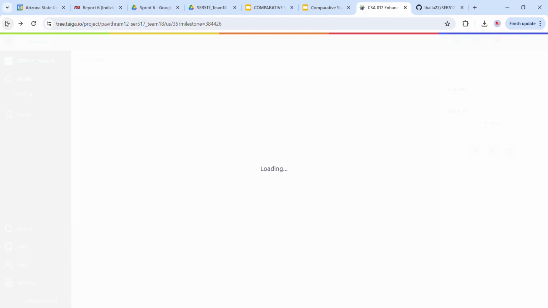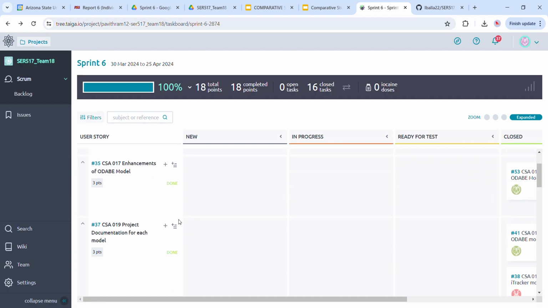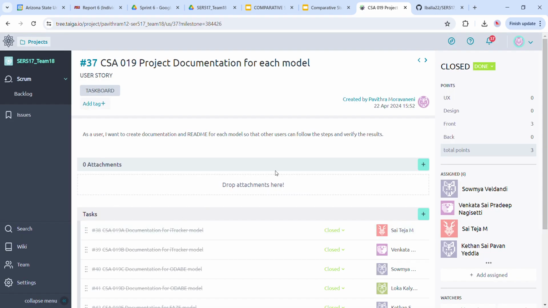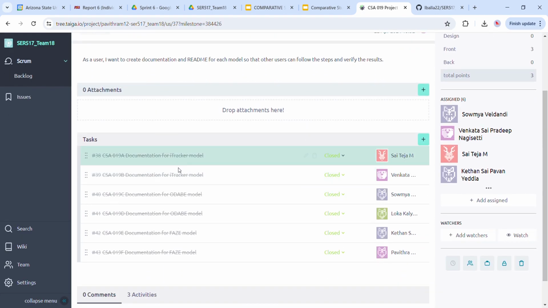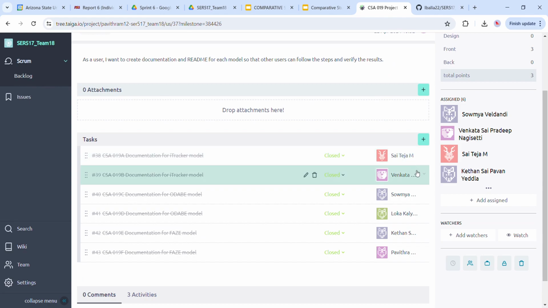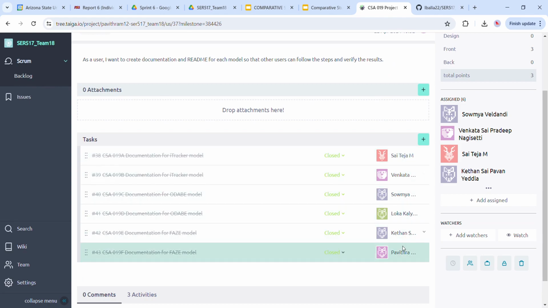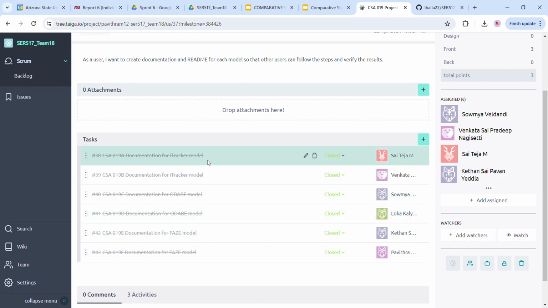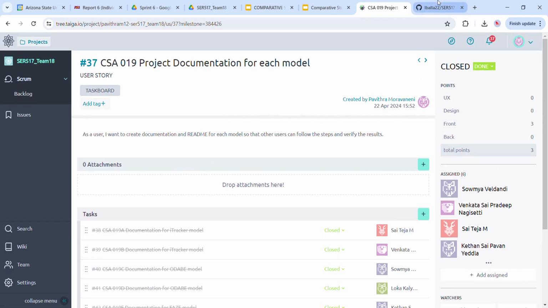Coming to the next user story, this is the project documentation of each model, and it has been divided into six subtasks, assigned to each of our team members: Saiteja, Pradeep, Soumya, Lokakalyan, Ketan, and Pavitra. Each person has documented the steps of each model, and they have also created a README file in our GitHub.